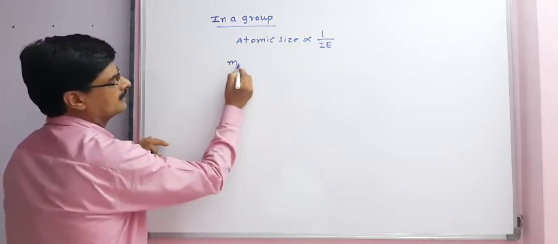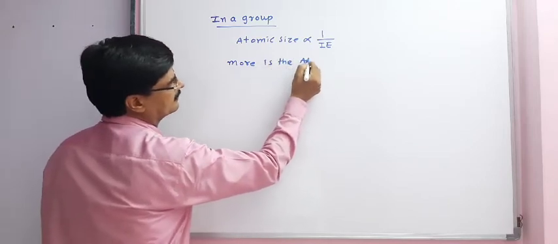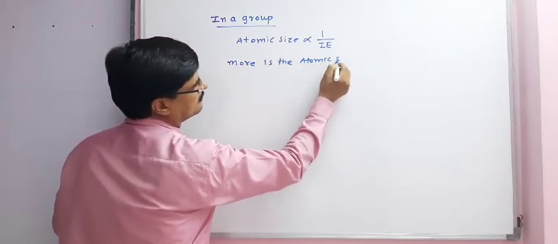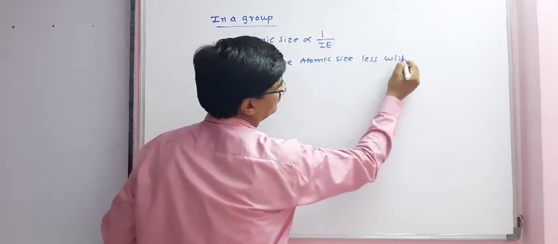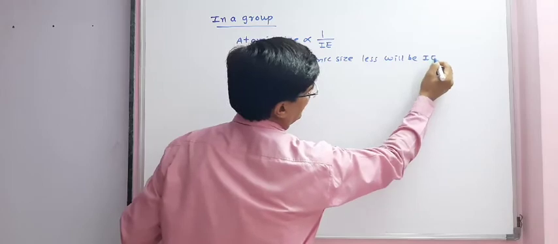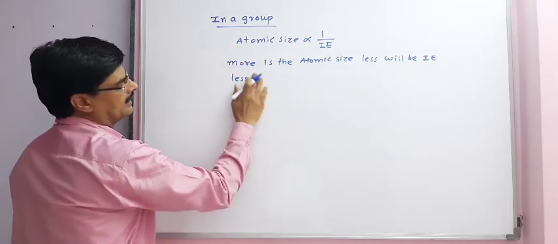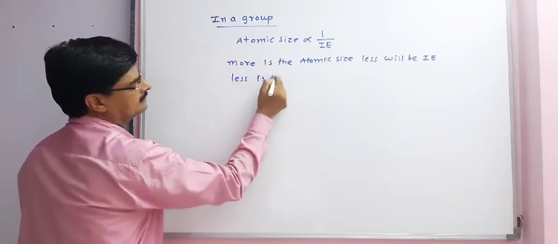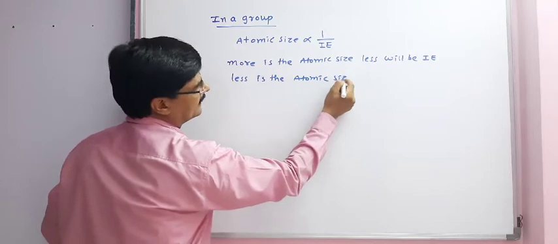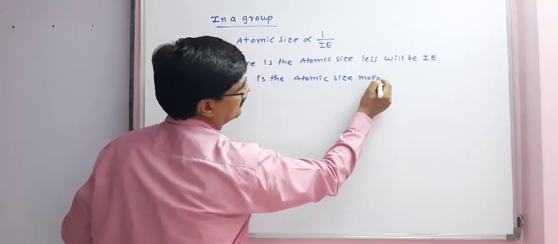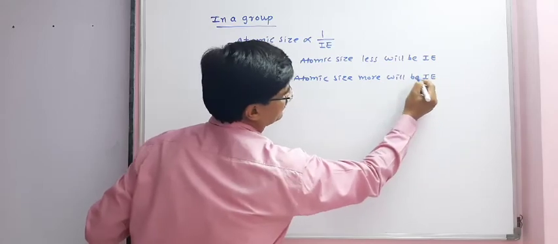That means more is the atomic size, less will be ionization energy, and less is the atomic size, more will be ionization energy.